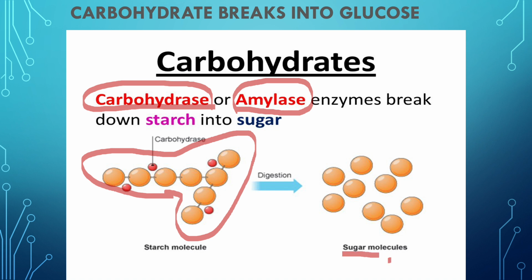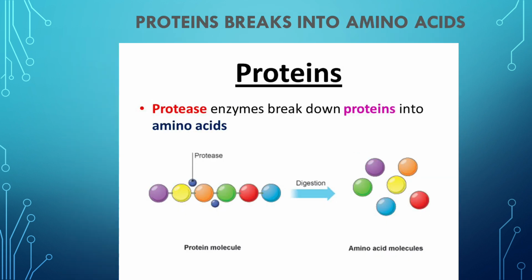And sugar, as you know, you can see it in your kitchen also, is soluble in water. The same thing happens in our body. Amylase acts on the carbohydrate and breaks it into simple sugar. This is how carbohydrate is digested inside our body.